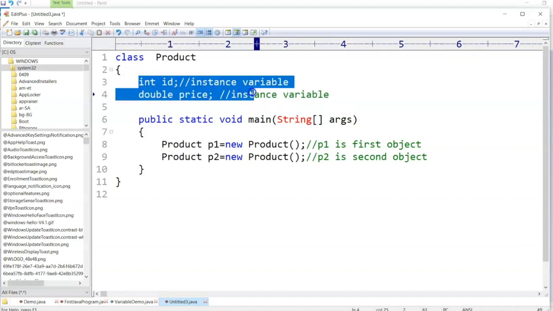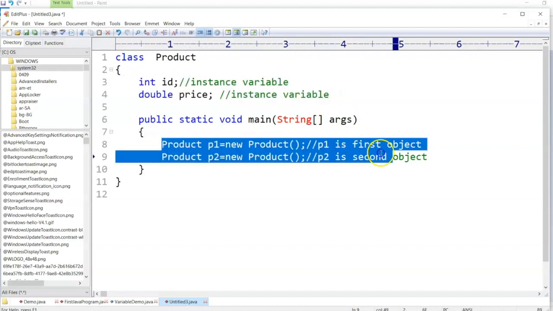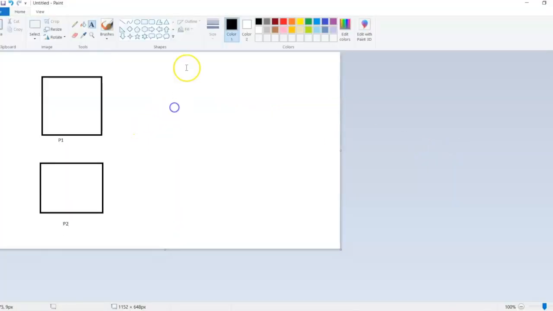For every instance variable for this object, it will allocate the memory. So here it says product ID, product price, and here again product ID, product price.